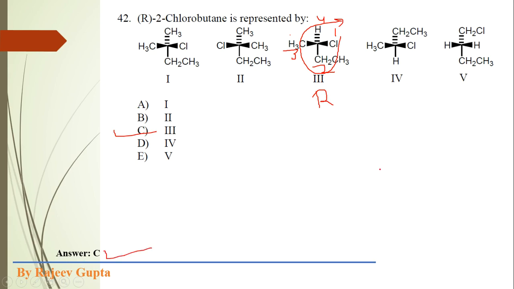Now these options are already cancelled, and this is also cancelled because both hydrogen atoms are attached to this tetrahedral carbon atom. And actually it is 1, 2, 3, 4, this is 1-chlorobutane, so it is not 2-chlorobutane, it is 1-chlorobutane, so it is also cancelled out. But if we find out the RS, it will get R and it will get S, so this is the correct option.